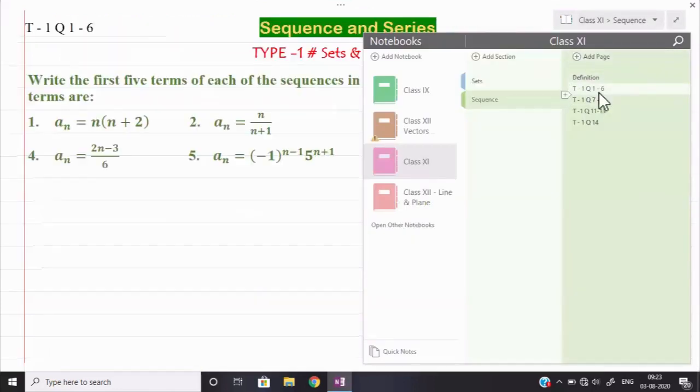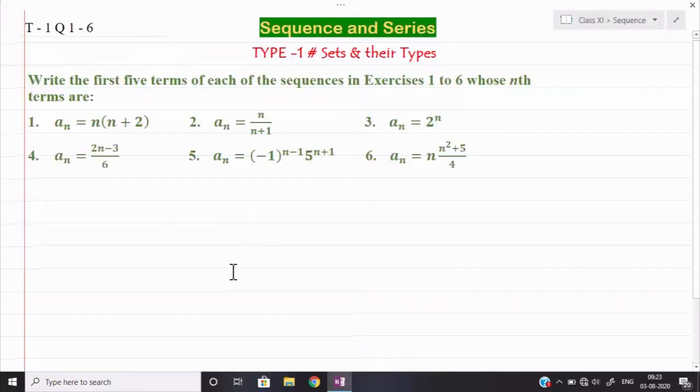First exercise is very simple, so we can finish, I think, today itself the whole exercise. Some of the questions I will leave for you, whichever are very simple. So let us see the first question. They are saying write the first 5 terms of each of the sequences in exercise 1 to 6 whose nth term is given as. So let us see question number 1.